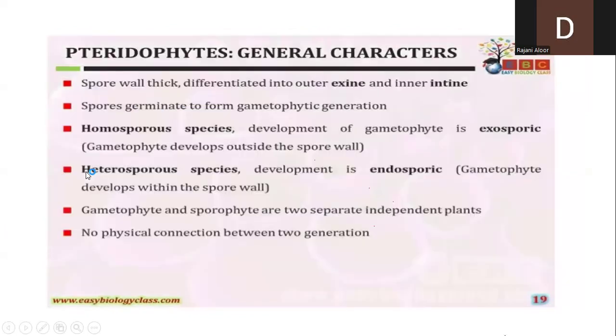Now, when we talk about the structure of a spore, the spore is going to have a very thick wall, which is differentiated into outer exine and inner intine. And what is happening here?